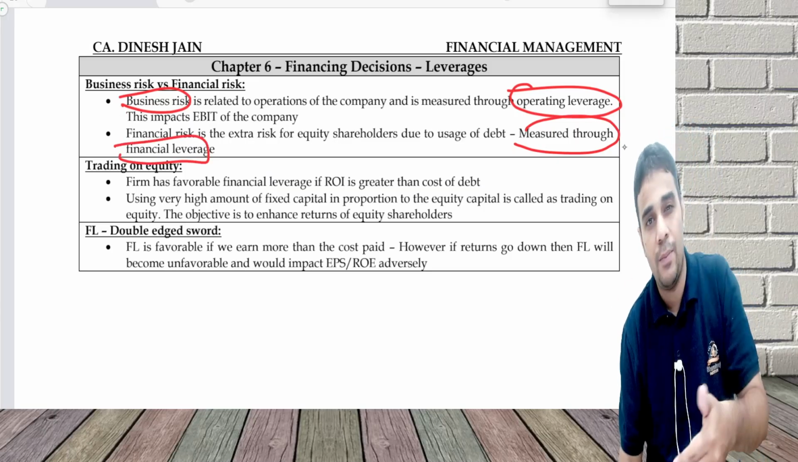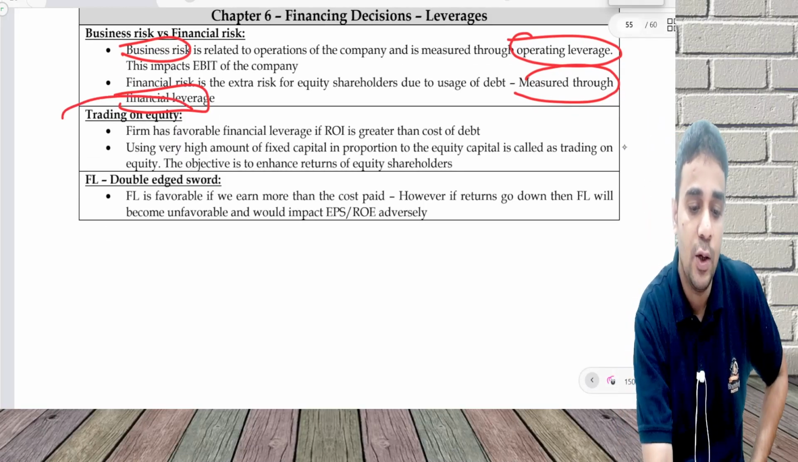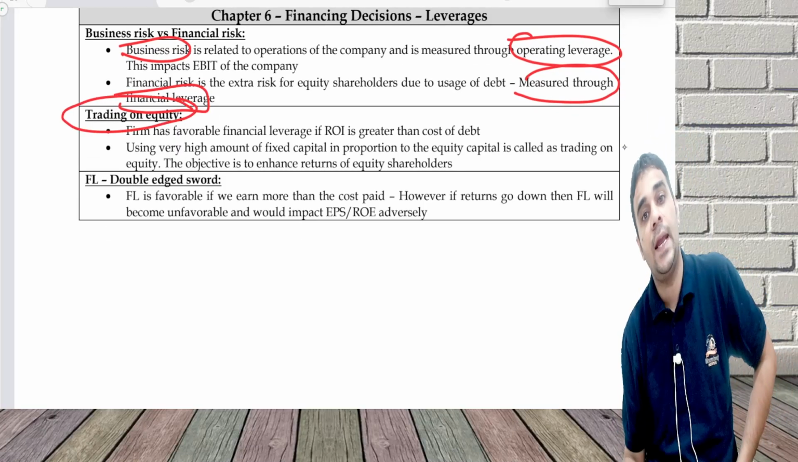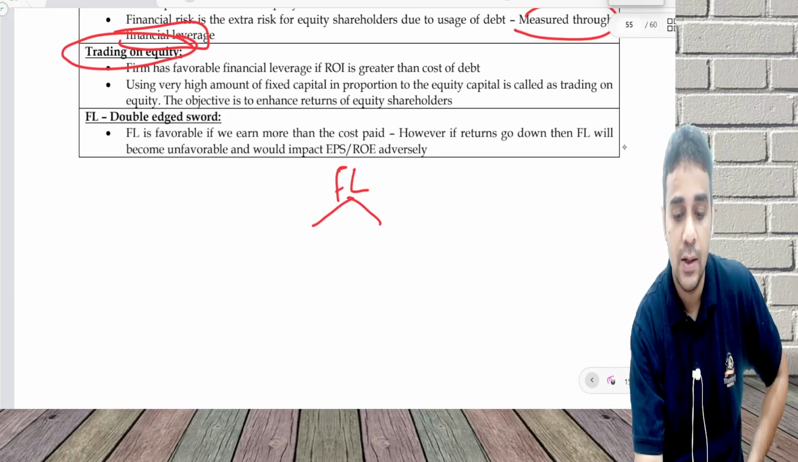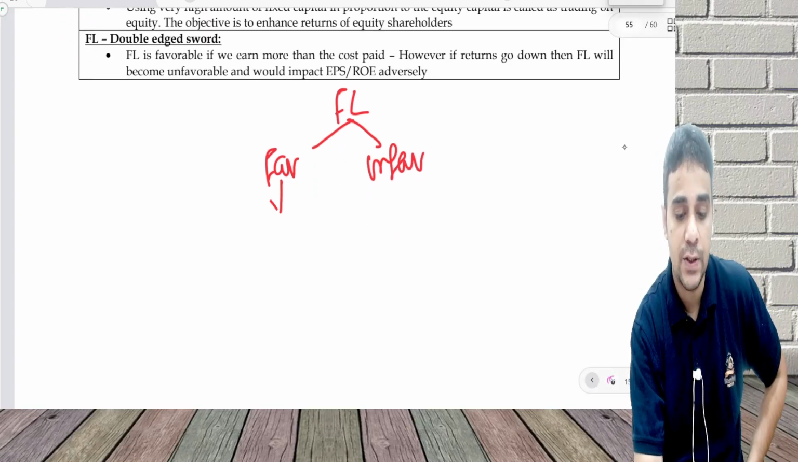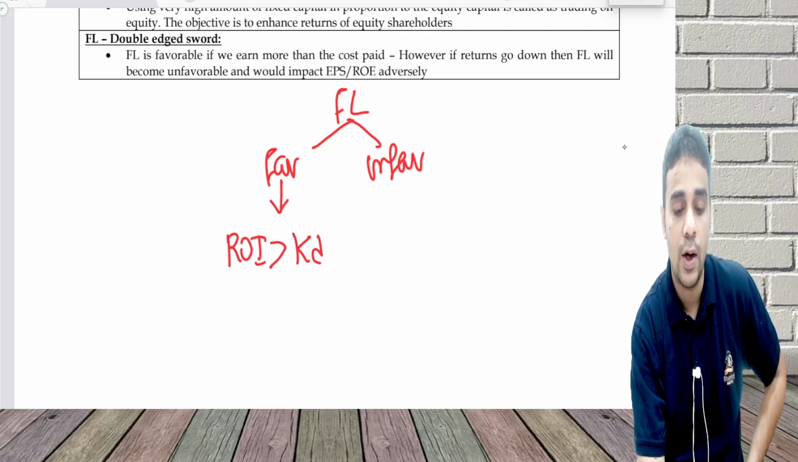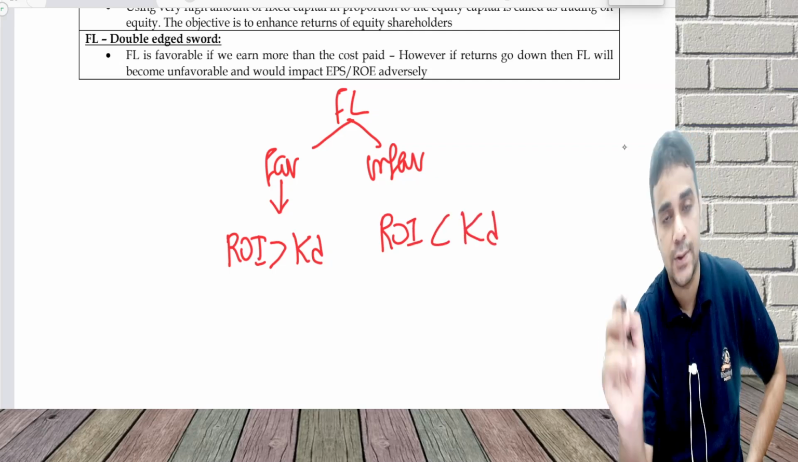Now there is a format. How is it calculated? All that I'm not discussing. Trading on equity. This is a very important term. What is trading on equity? Financial leverage is of two types. There's a favorable and there is an unfavorable. Favorable is a situation where ROI is greater than cost of debt, and unfavorable is where ROI is less than cost of debt.